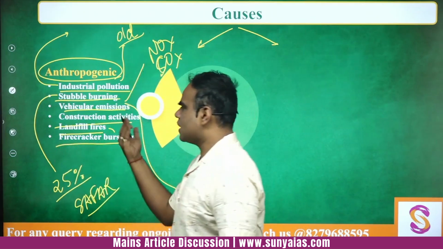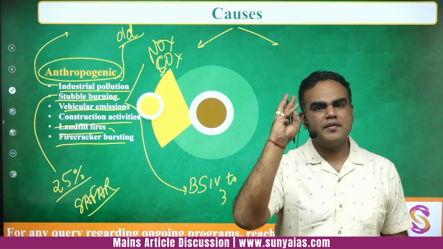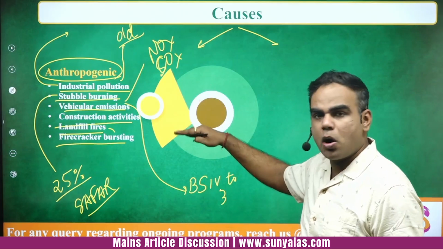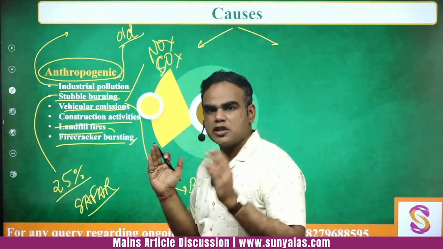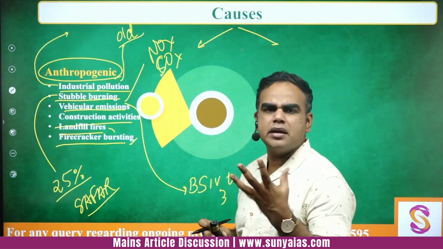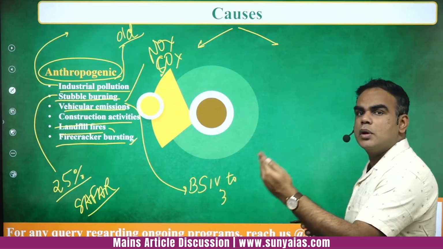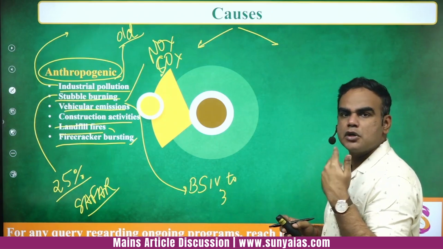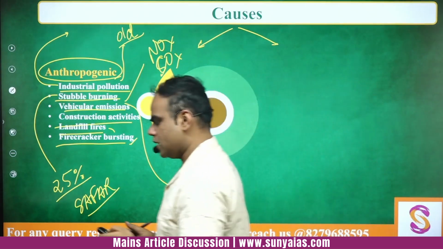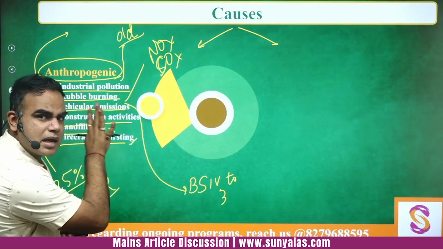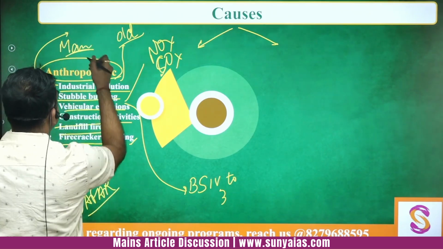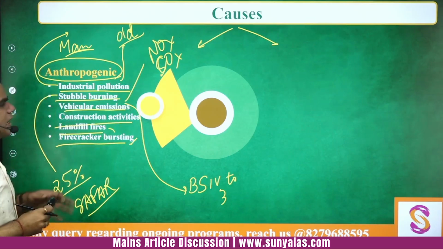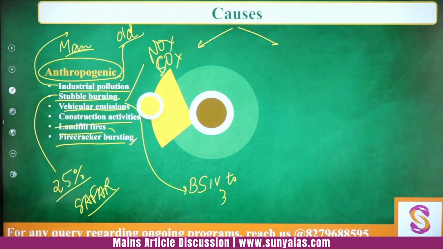And one also factors which let's say you already have stubble burning, you have when you include all these parts, and then let's say if there is a lot of firecracker bursting in a small period or in a small portion, this also can contribute, okay, to the worsening air quality, okay. So these are the anthropogenic, again when I'm saying the man-made causes, right? तो पहली बात तो these are let's say some of the problems which Delhi is directly facing, okay.